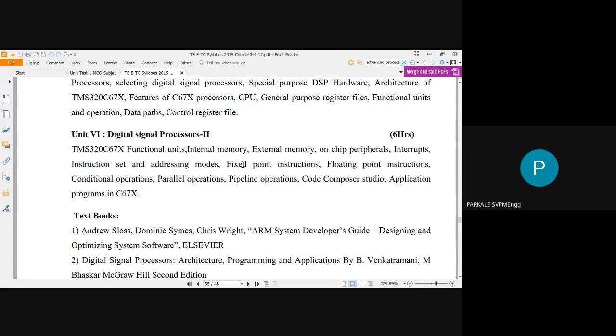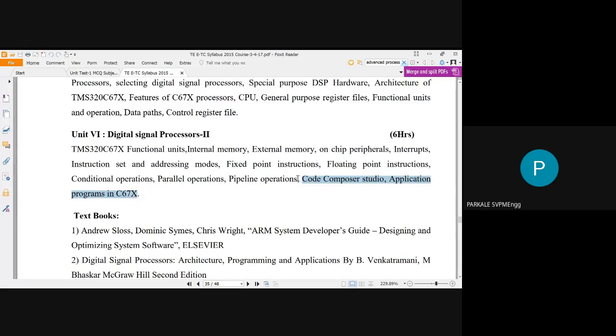There are two types of digital signal processors available in the market: one is called a fixed point digital processor, and the other a floating point digital signal processor. So you have to study different types of instructions, like fixed point instructions as well as floating point instructions. Then you have to see some conditional operations, some parallel operations, pipeline operations, and also the Code Composer Studio and applications on this particular board.